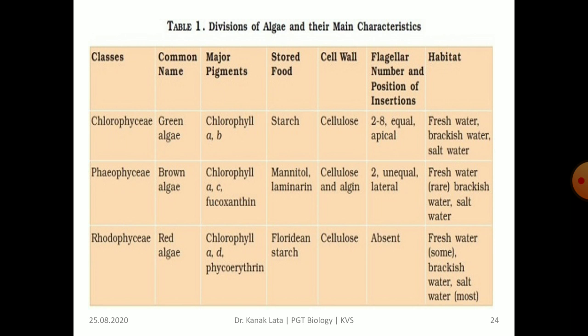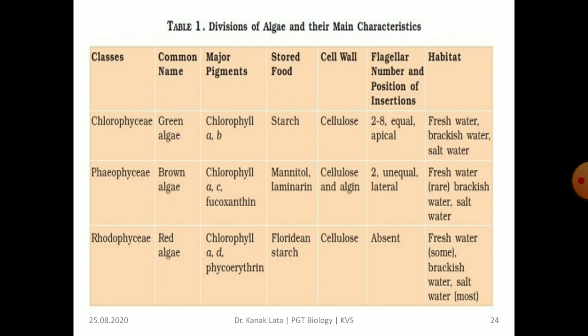But in the case of Chlorophyceae, they were equal and apical. Present in freshwater, very few. Rare in brackish water and salty water. Mostly they are present in brackish water and salty water.